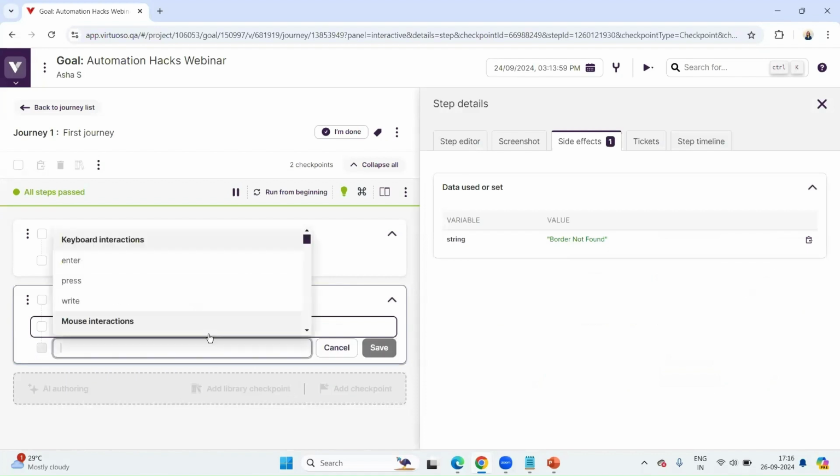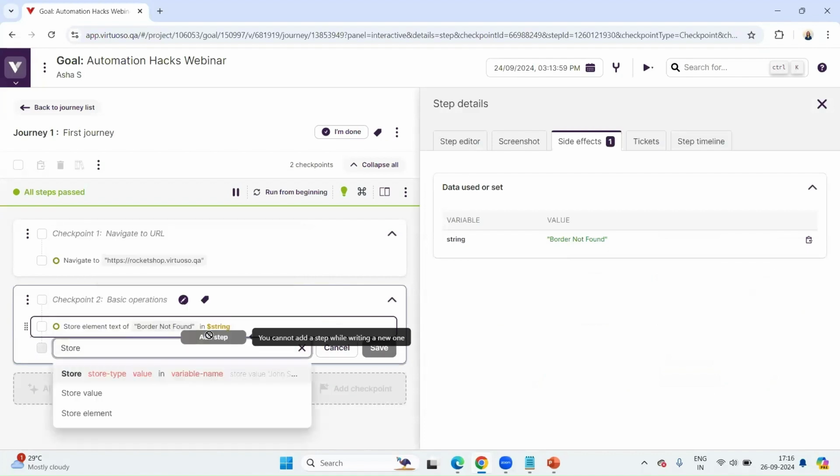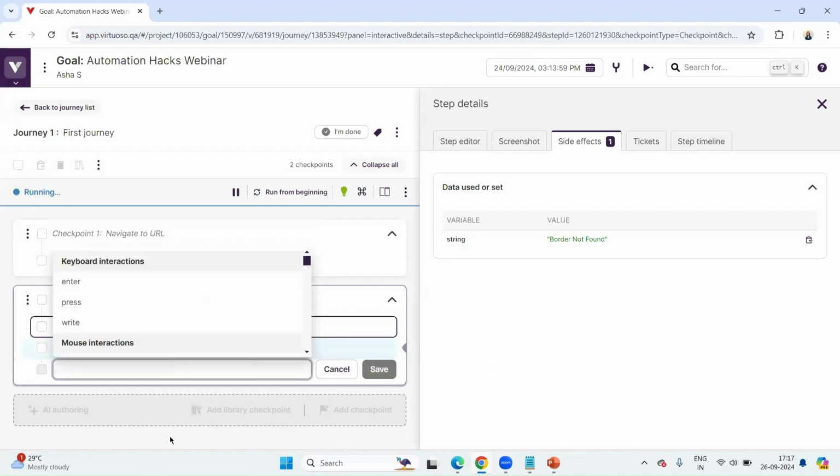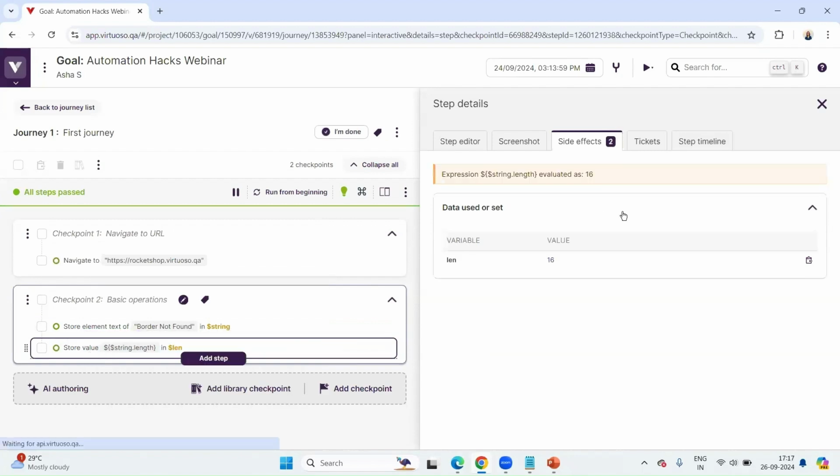Now let us perform a simple store. I want the string length of this string that I have created, so that I know if my use case is within the limit, because my next operation might be to assert something. Let me go string length of, in variable length. Okay, I've done this, including the value. Now if I save it, it's running and it has passed. You can see the length of this string is 16.